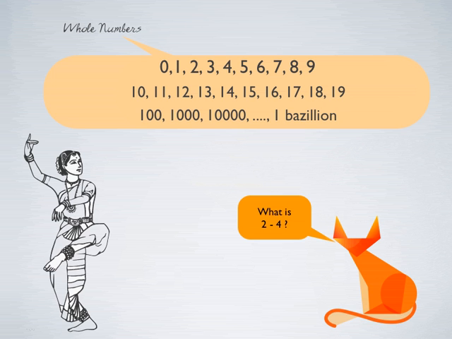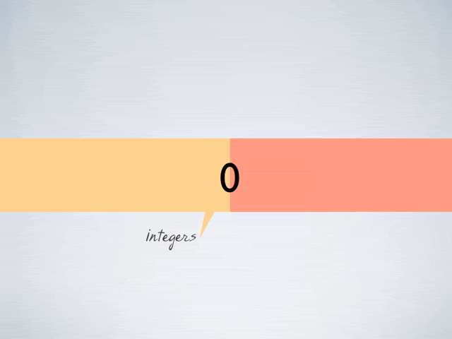Then again, there were some problems associated with this number system. For example, they could not subtract so easily, so they didn't have an answer for a question like what is 2 minus 4. To tackle this problem, integers came into being.